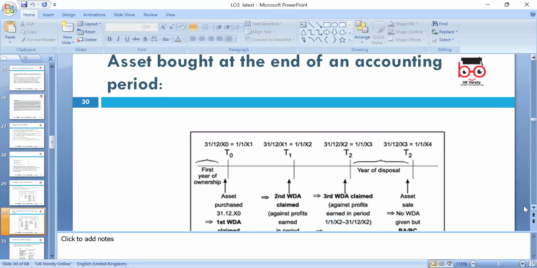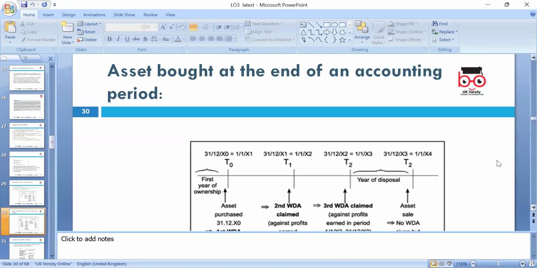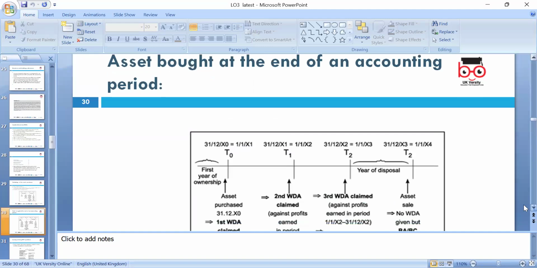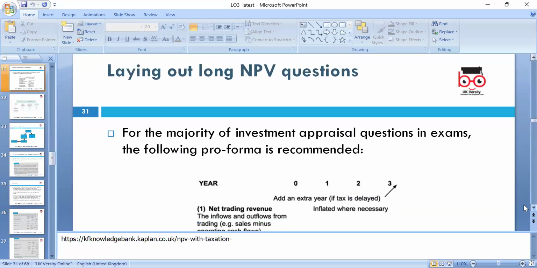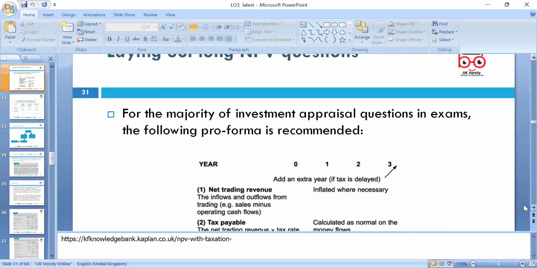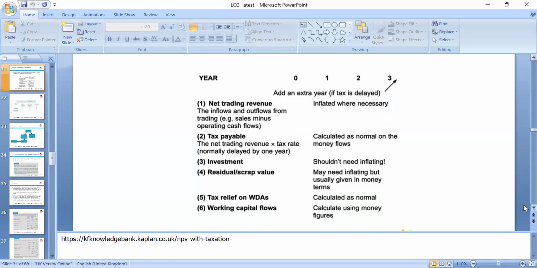We can apportion it if the asset is bought at the end of the accounting period, then of course we look at the period and apply our allowance accordingly. That's for planning purposes we can advise on. For the majority of investment appraisal questions in an exam, of course we're not doing any exam question, we're doing an assignment.